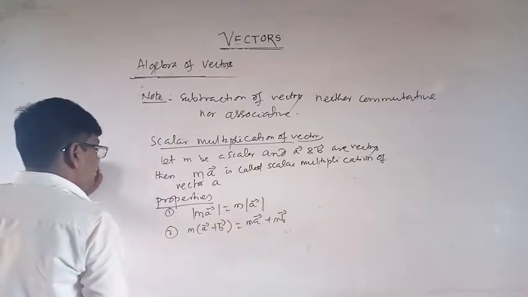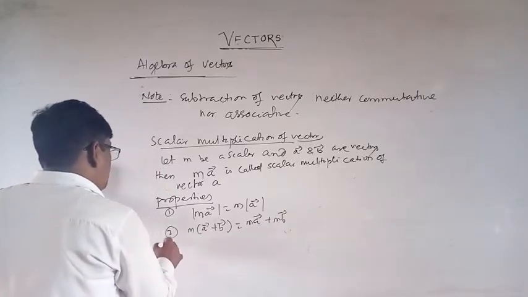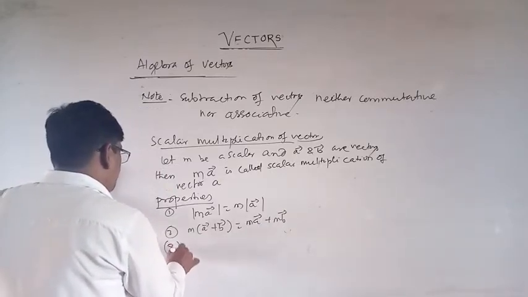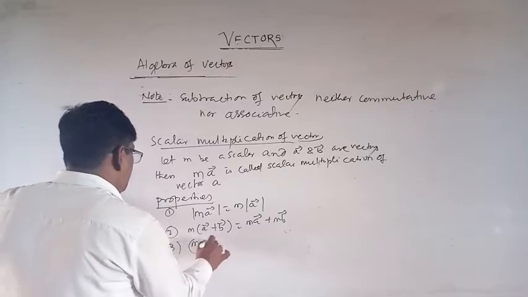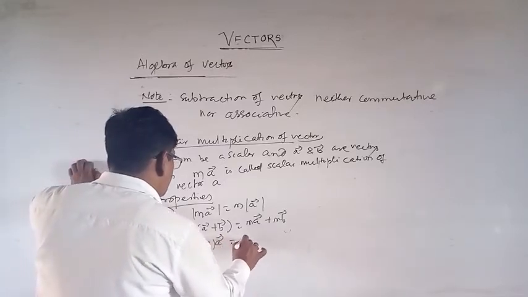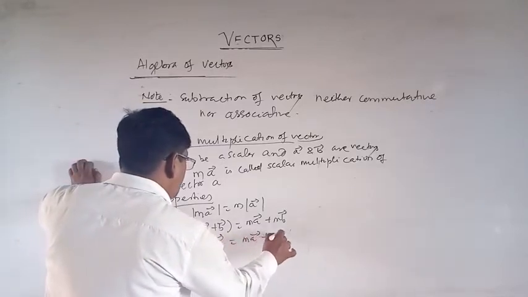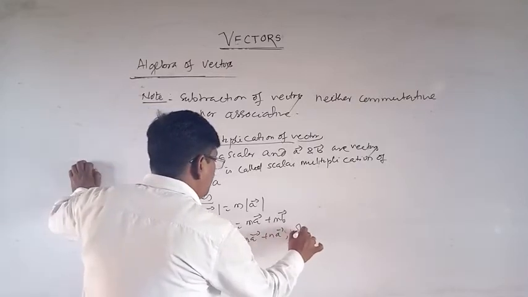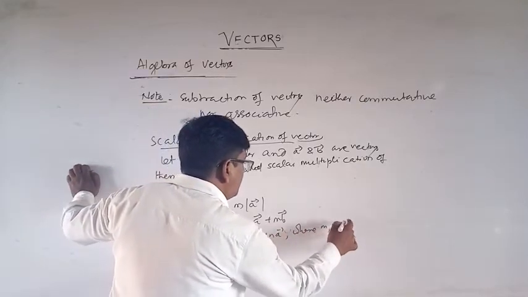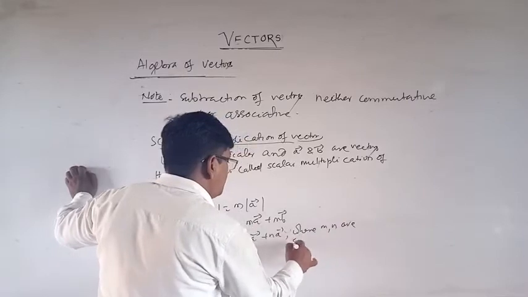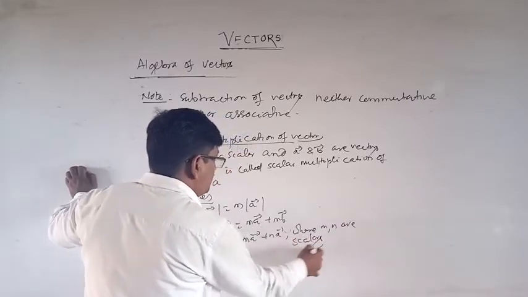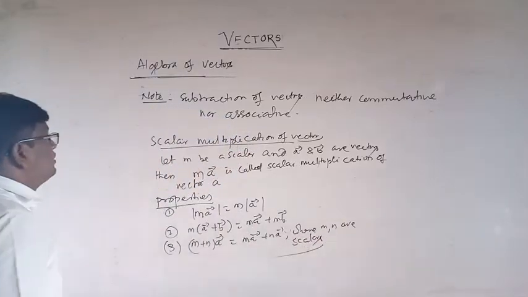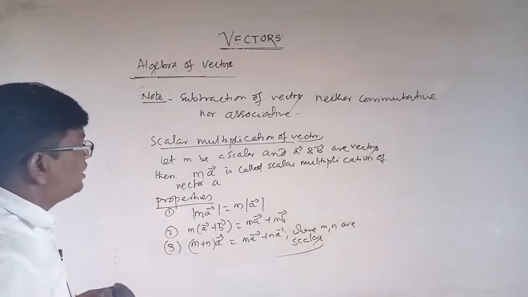Property 3: M plus N into vector A is equal to MA plus NA, where M and N are scalars. These are the properties of scalar multiplication.